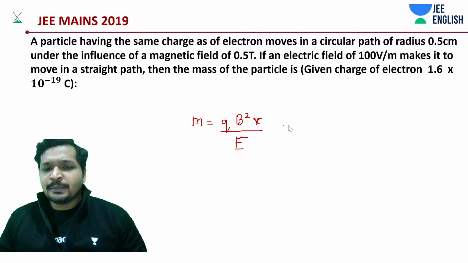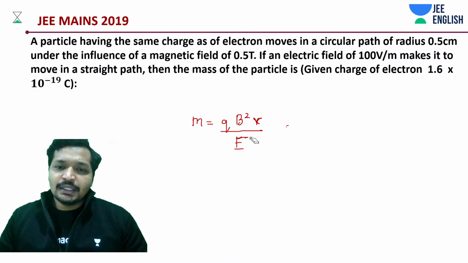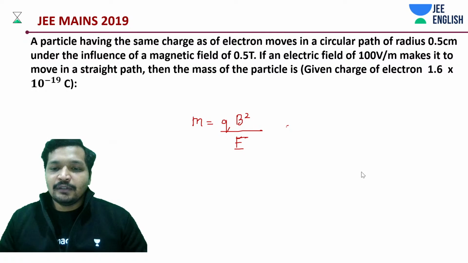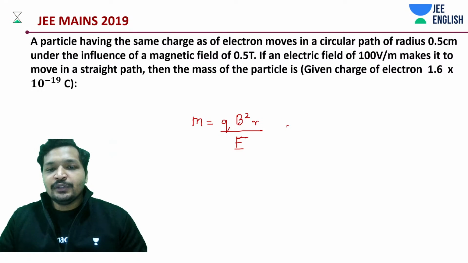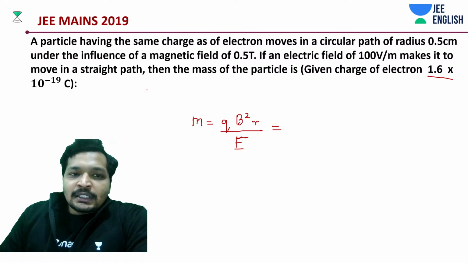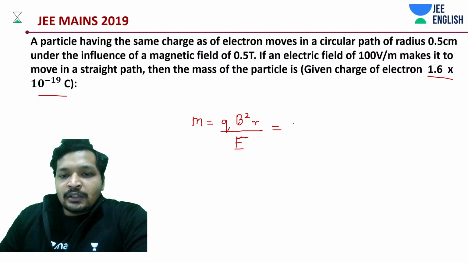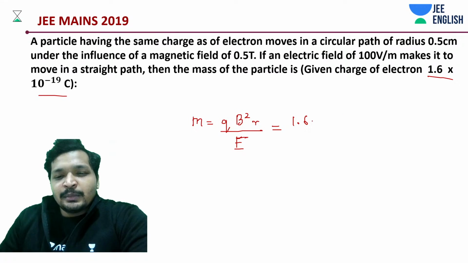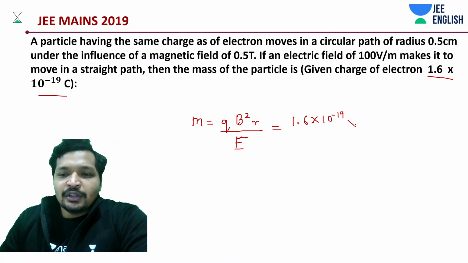You know the concept. Now you don't need to do anything other than just substituting the value. Let's substitute the value and get the answer quickly. 1.6 into 10 to the power minus 19 coulombs. It's a very easy question, actually, trust me. Some approximations need to be done, and we'll be doing that on the way.